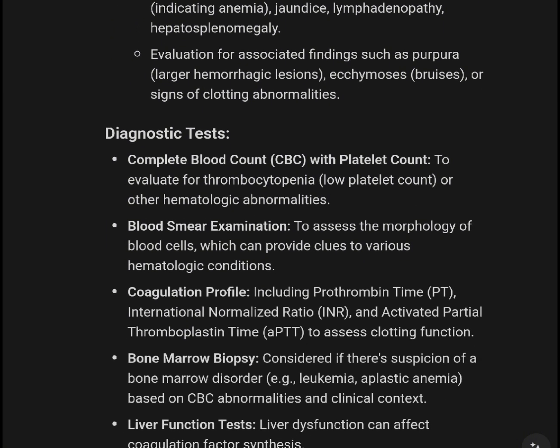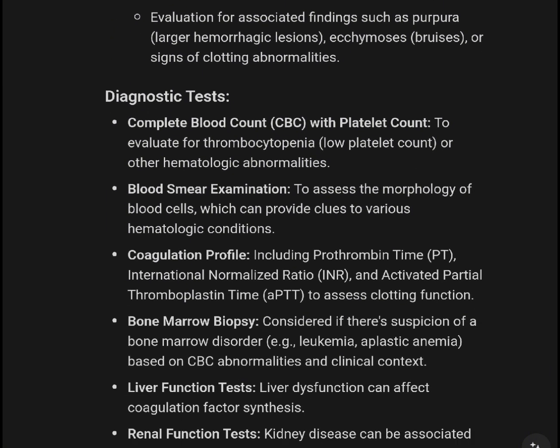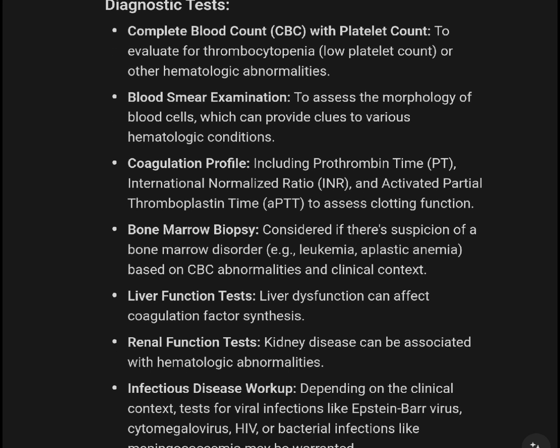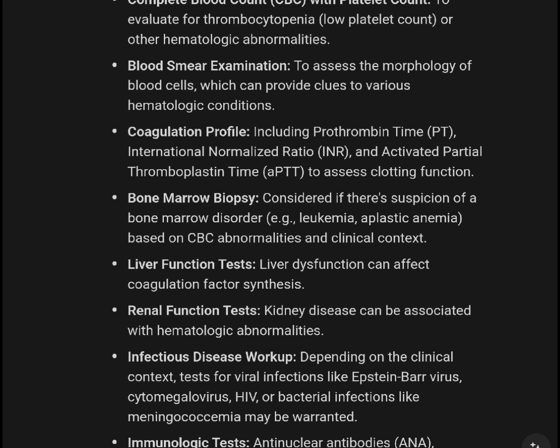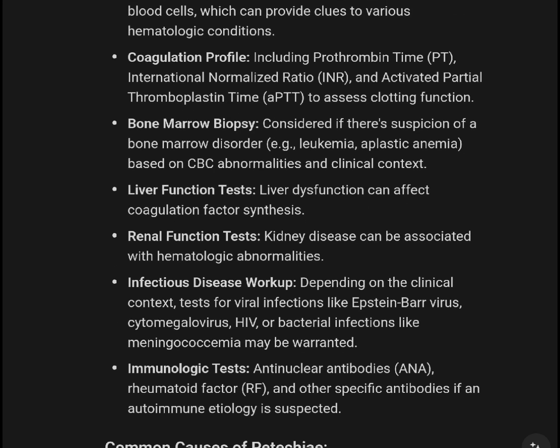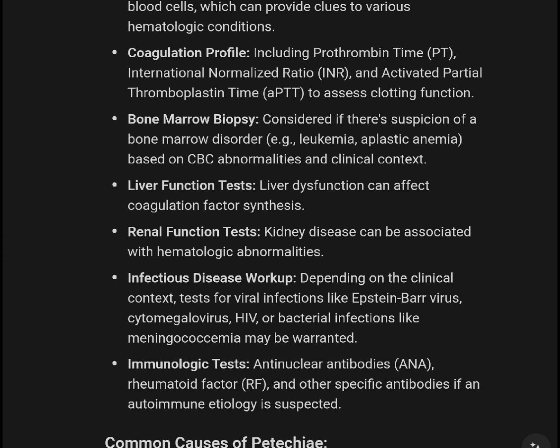Diagnostic tests: complete blood count, CBC, with platelet count to evaluate for thrombocytopenia, low platelet count, or other hematological abnormalities, plus peripheral smear examination to assess the morphology of blood cells, which can provide clues to various hematologic conditions. Coagulation profile, including prothrombin time, PT, and international normalized ratio, INR, and activated partial thromboplastin time, APTT, to assess clotting function. Bone marrow biopsy is considered if there is suspicion of a marrow disorder such as leukemia, based on CBC abnormalities and clinical context.